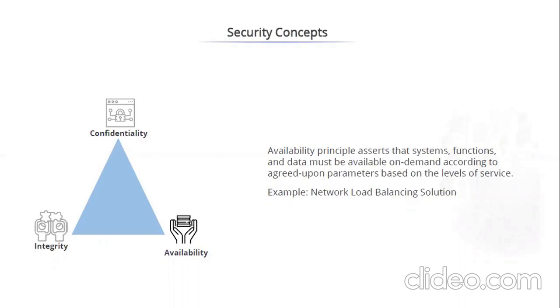instances are well balanced. No particular instance should be overburdened, and you don't want a situation where one server is sitting idle and the other servers are overburdened. So you want to make sure that a good level of service is maintained, and at the same time you meet your SLAs, the service level agreements. You should be able to meet your SLA, whether it's in terms of application response time and all that. Despite the increasing concurrency, you should be able to meet your defined SLA. So that is what the availability principle talks about.